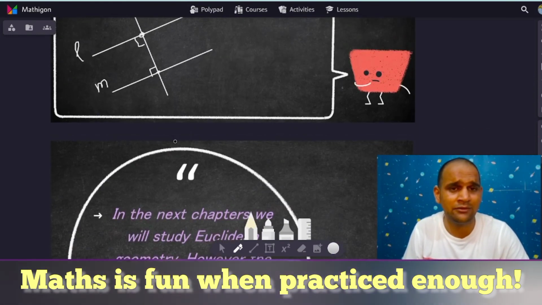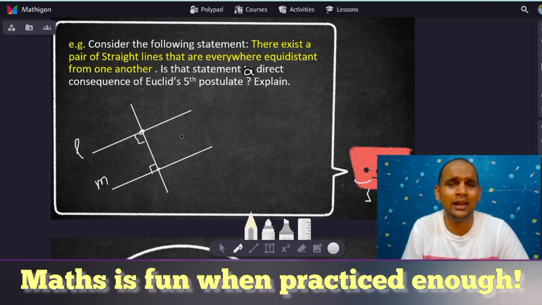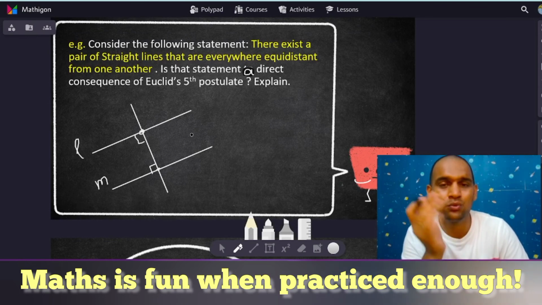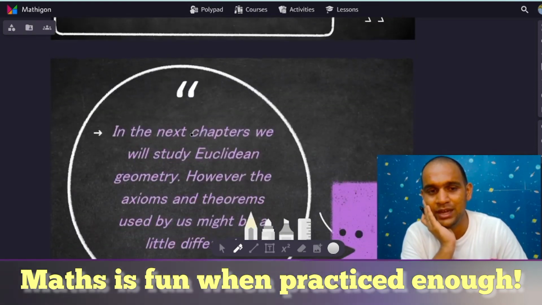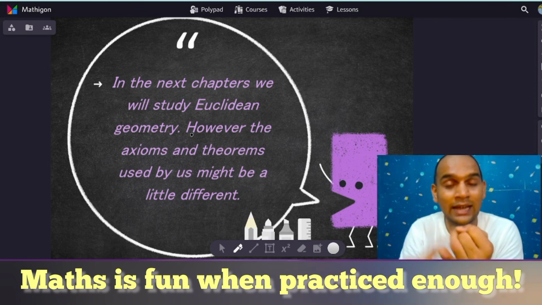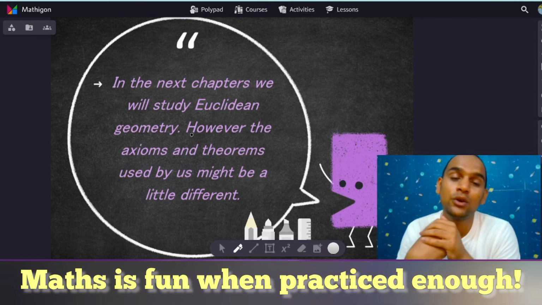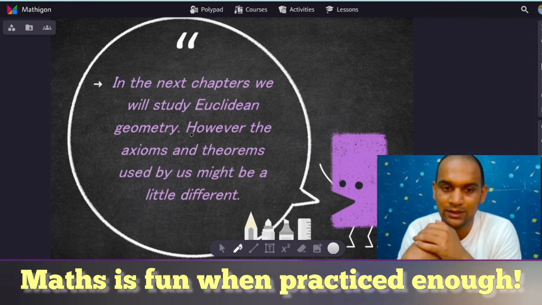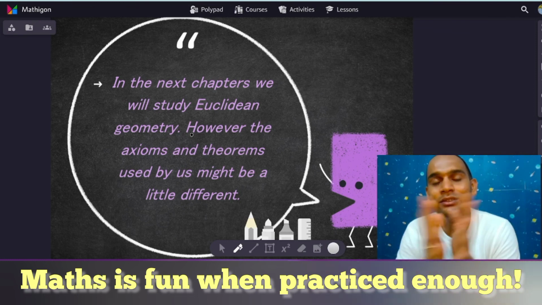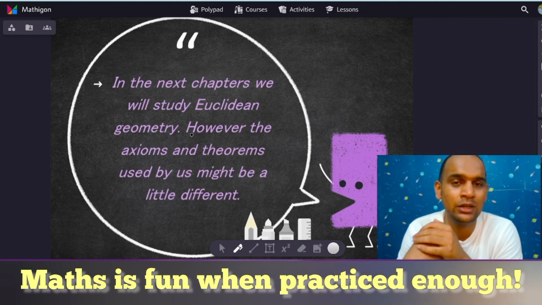If you have any different reason, you can also try to give that. There are several answers possible to this. This is one of the answers which I gave you. Yes. So now whatever we discussed in this chapter and the chapters on lines and angles, triangles, whatever we are going to discuss next, we will be only focusing on Euclidean geometry. However, the axioms and theorems which we will be using over there will be slightly different from Euclid's.